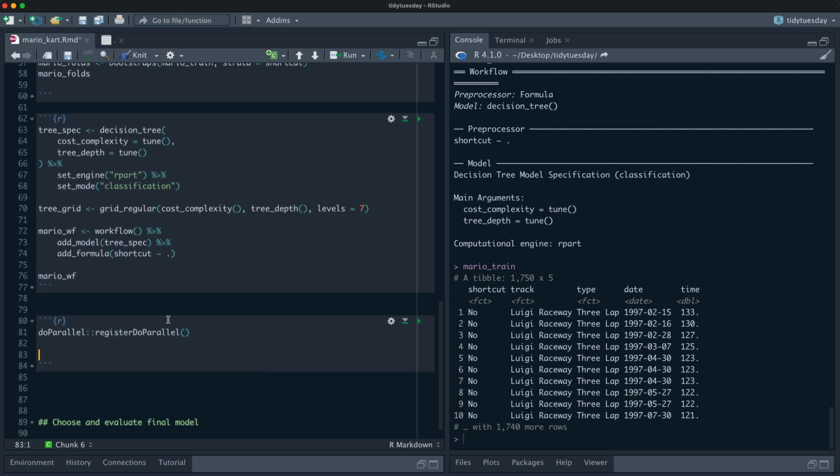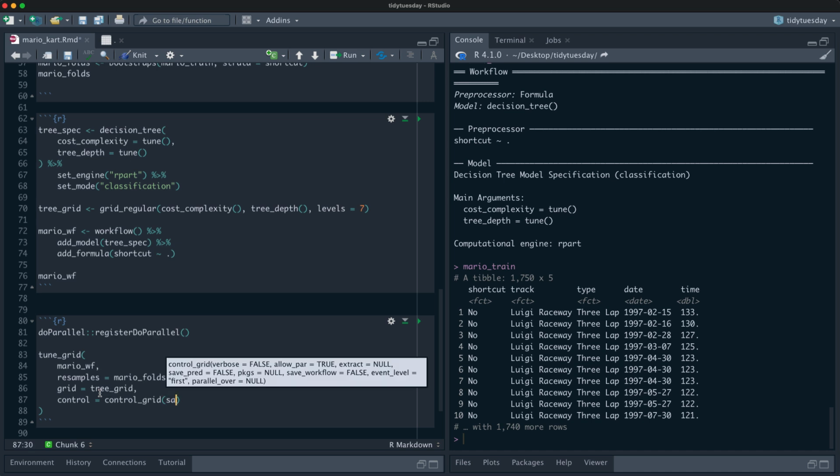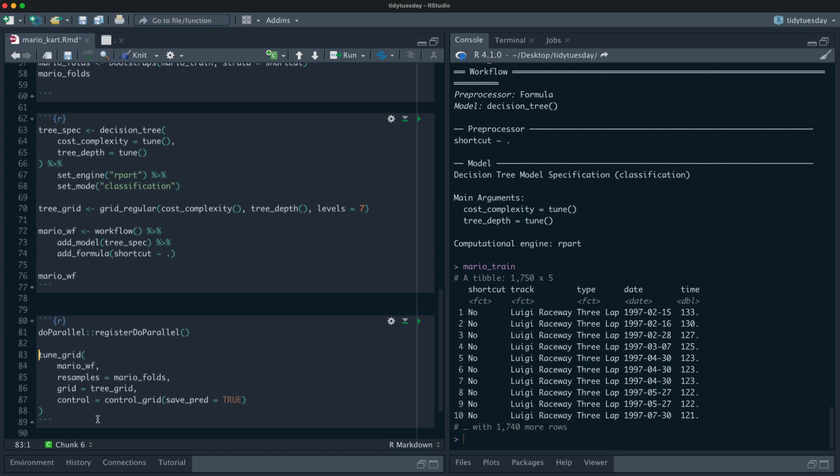If it doesn't work great, it's not because of the pre-processing. So let's use parallel processing to make this go faster, and let's put in our workflow. Let us put in our resamples, which are these bootstrap folds we made. And we are going to have a grid, which is this grid of possible values. And then let's save the predictions for each resample, so we can make some plots. Let's call this tree res, like this.